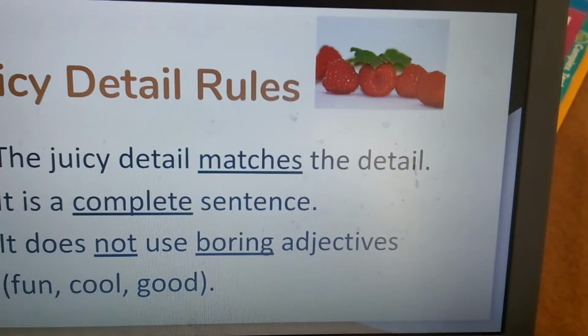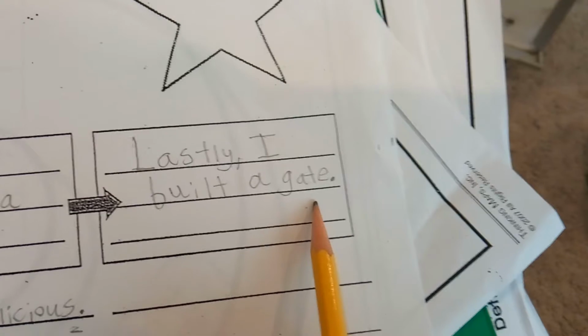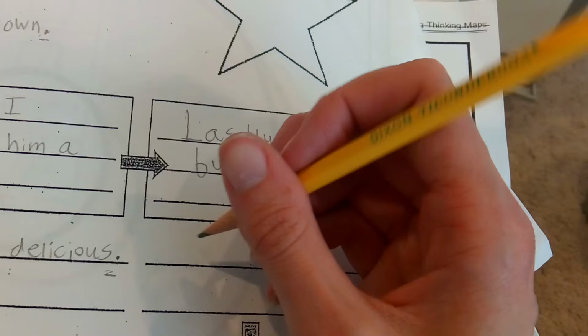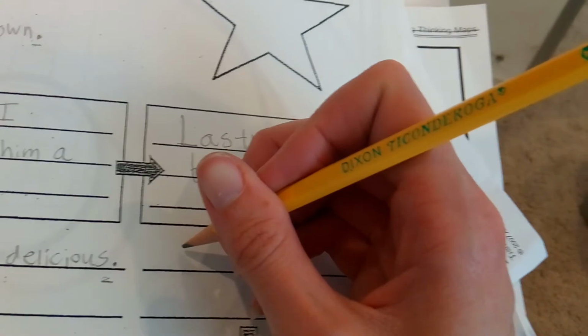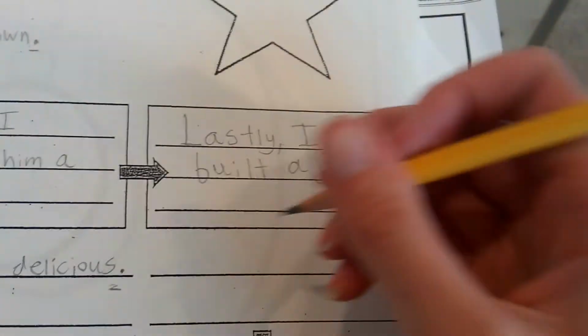So once again, I'm going to model this for you. So you remember that my detail is, lastly, I built a gate. So first, it needs to match my detail. So I need to talk about the gate. Could I say the gate was big? That works. Could I say I eat sandwiches with the wolf? Probably not, because that's not about the gate.